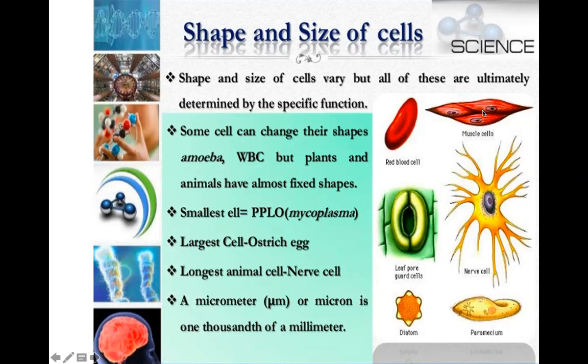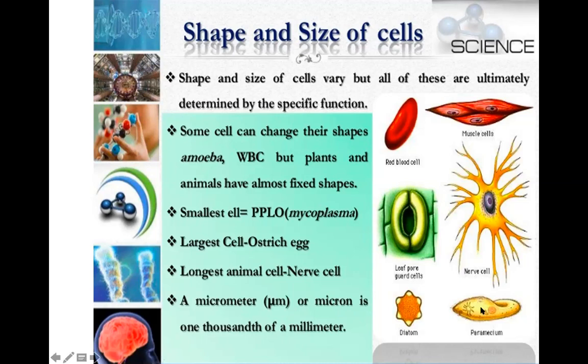This is a smooth muscle cell. It is a spindle shape. Spindle shape is the shape of your eye. You can see on the side, the sides are very narrow. The middle is thick and the ending is again very thin and narrow. This is a guard cell. This is a stomata, which you can see in between the guard cells. This is a nerve cell. It is the longest cell of our body.